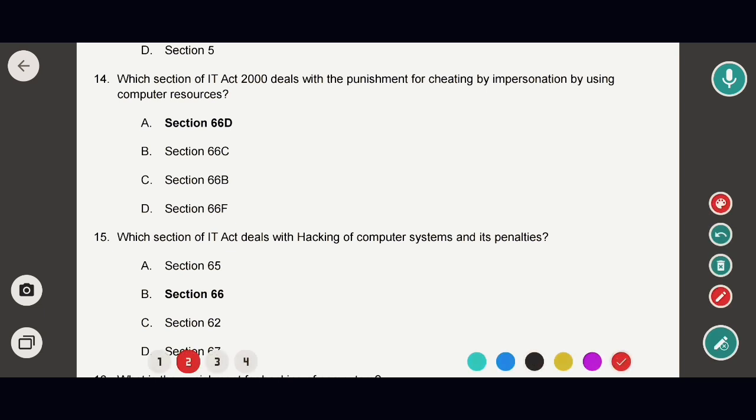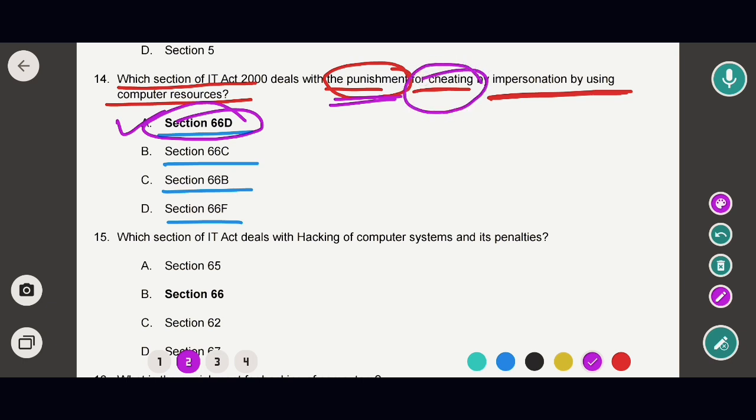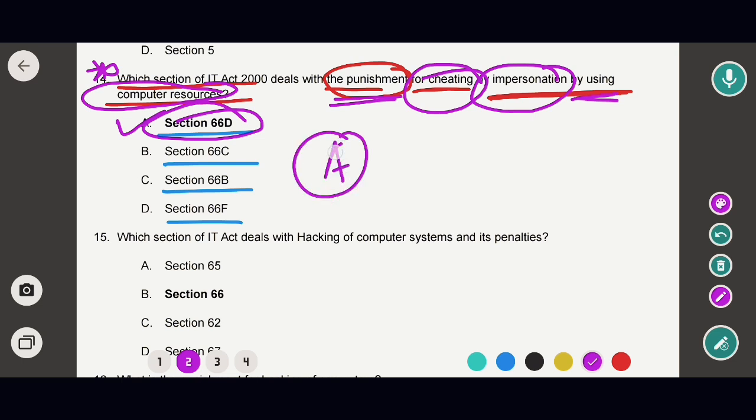Next question is, which section of IT Act 2000 deals with the punishment for cheating by impersonation by using computer resources? Options are section 66D, section 66C, section 66B, and section 66F. So in this case, the correct option would be option A. That means section 66D of the IT Act 2000 deals with the punishment for cheating or impersonation by using computer resources. Very important question. So in this case, the correct option would be option A. Okay. So now into next question.